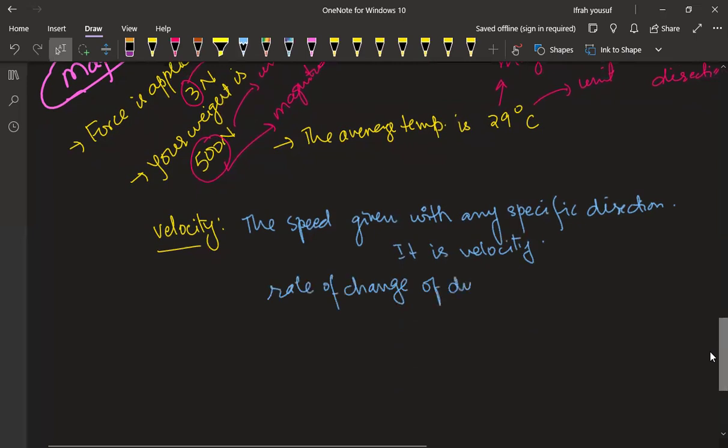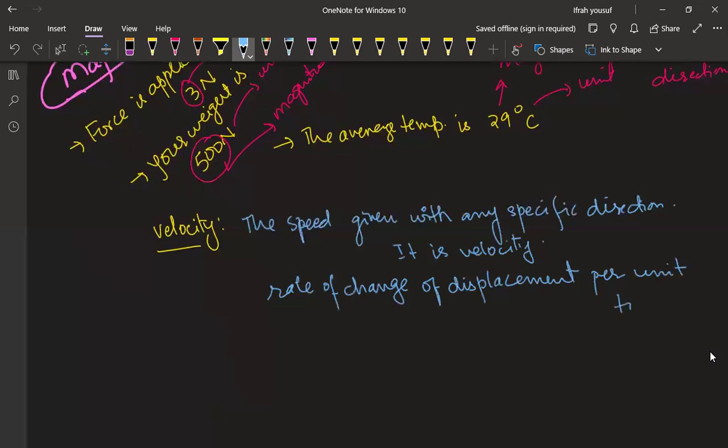of displacement. Why? Because the displacement always has direction. Change of displacement per unit time is going to be the velocity. So it's the same thing. S is going to be your displacement, T for the time taken, and V is for the velocity.